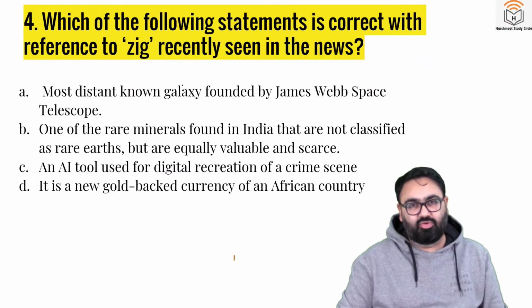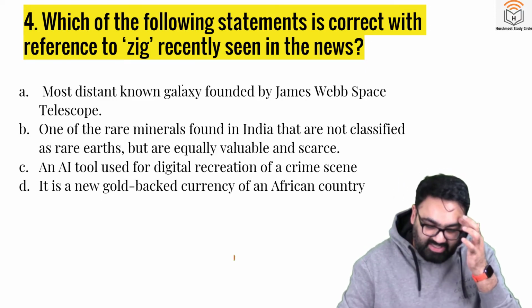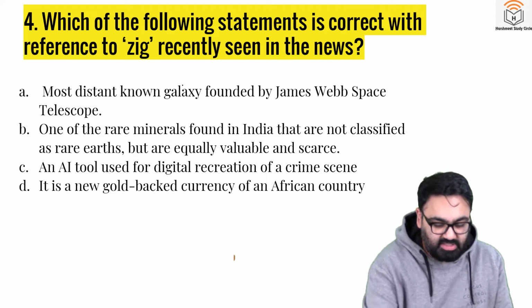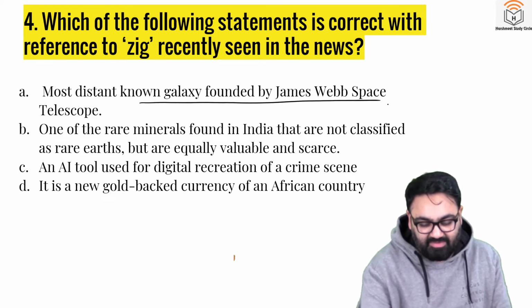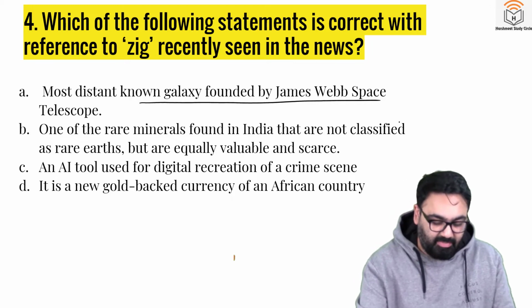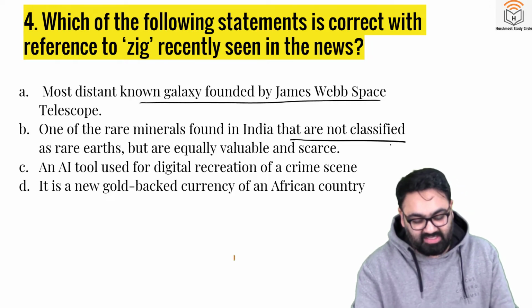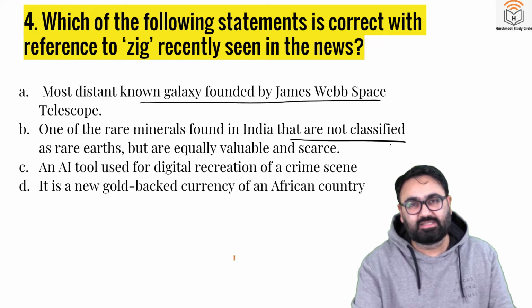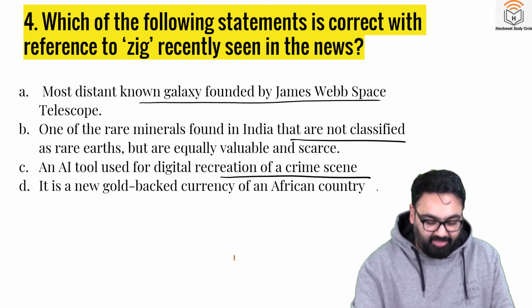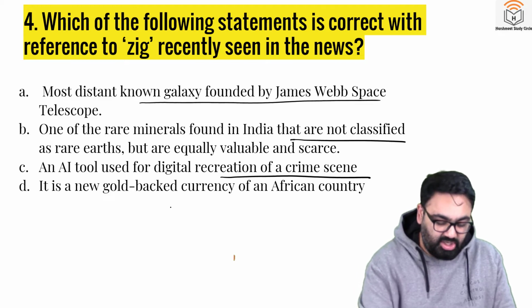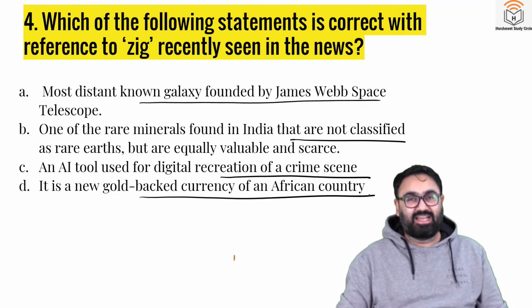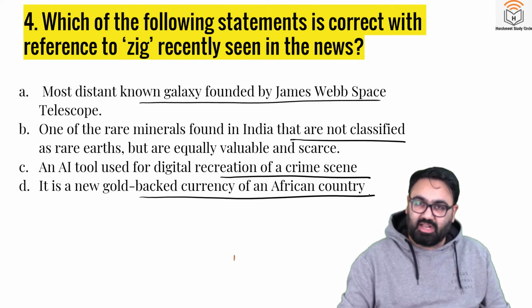Next, question number 4. Which of the following statements is correct with reference to ZIG recently seen in the news? First, it is the most distant known galaxy found by James Webb Space Telescope. Second, it is one of the rare minerals found in India that are not classified as rare earth but are equally valuable and scarce. Third, an AI tool used for digital recreation of crime scene. Or fourth, it is a new gold-backed currency of an African country. ZIG, Z-I-G. Think about it.